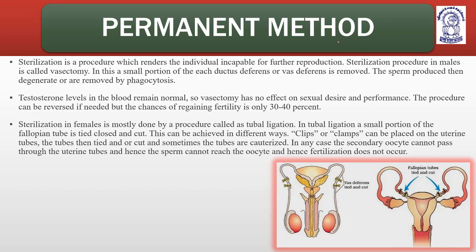Permanent methods are also known as termination methods, and they also include the surgical interventions. Okay. So the permanent methods of birth control are known as what? The terminal methods or the termination. The very first method we are going to look into is the sterilization. Sterilization simply means to make a person sterile.